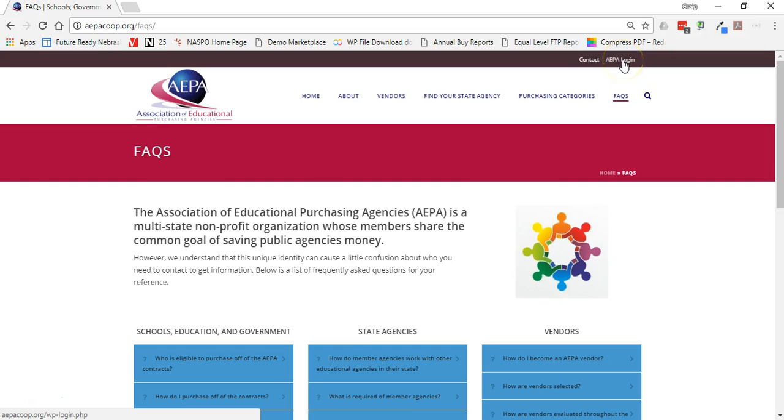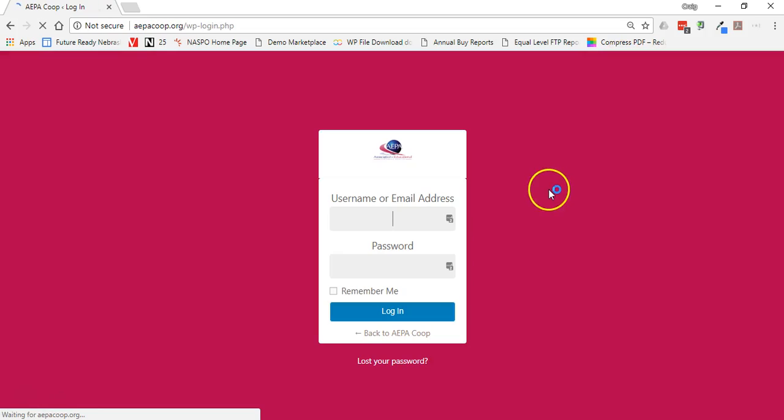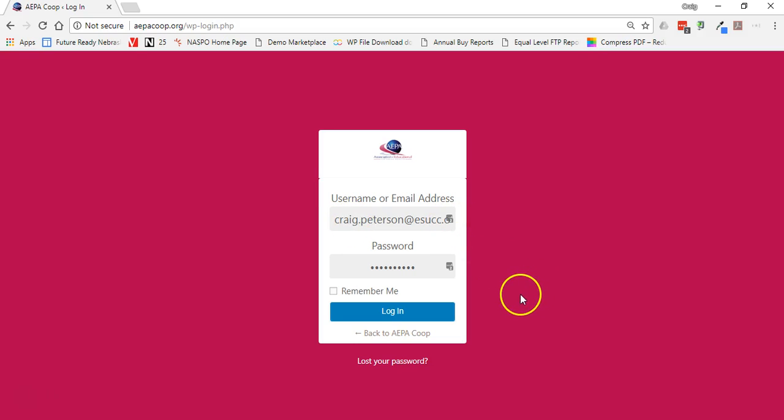So in order to see the membership side, I click AEPA login. I will have to have an account already set up. On this page, if I do not remember my password, and this is imperative for you to do, if you incorrectly log in multiple times, the website does have a firewall built into it, and it will lock you out for 24 hours.